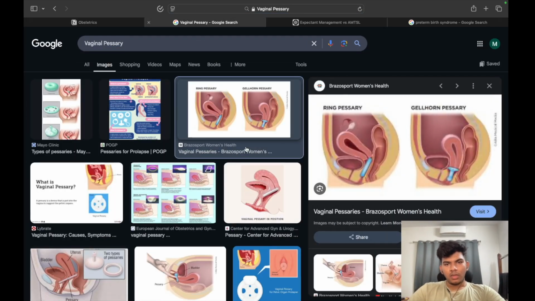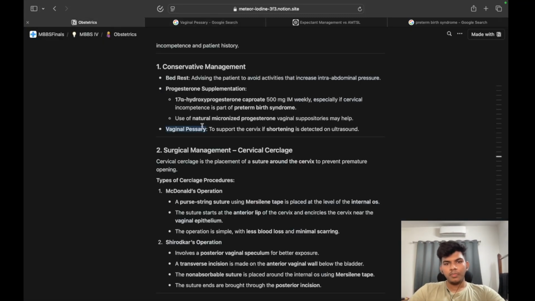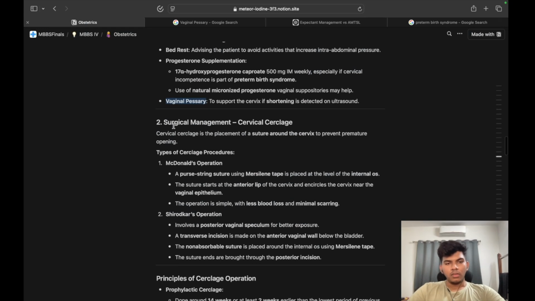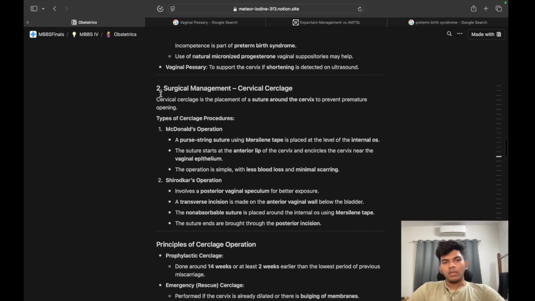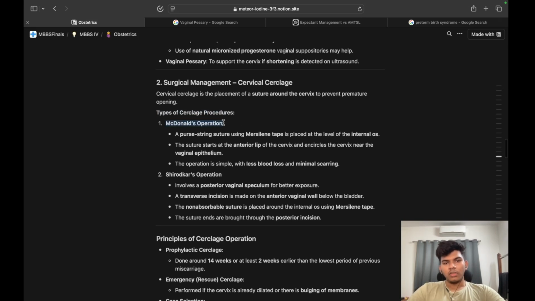Here you can see how a pessary is being used to support the uterus and cervix. Surgical treatment is known as cervical cerclage. It is the placement of a suture around the cervix to prevent premature opening. So, types of cerclage operations: the first one is McDonald's, the next one is Shirodkar's. These are the two cervical operations.